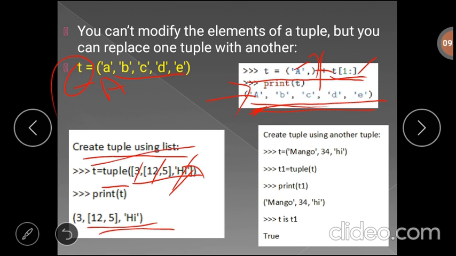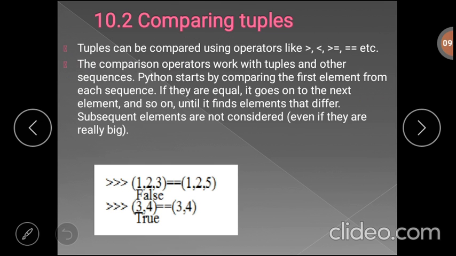In the same way, we can create a tuple using another tuple. Here T is one tuple. We are creating the tuple T1. For the tuple built-in method we are passing T as the argument. Now it will create the tuple T1, and in this example both T and T1 objects are referring to the same memory location. So if you give T is T1, it will display the output True, that is, T1 is a reference to T.